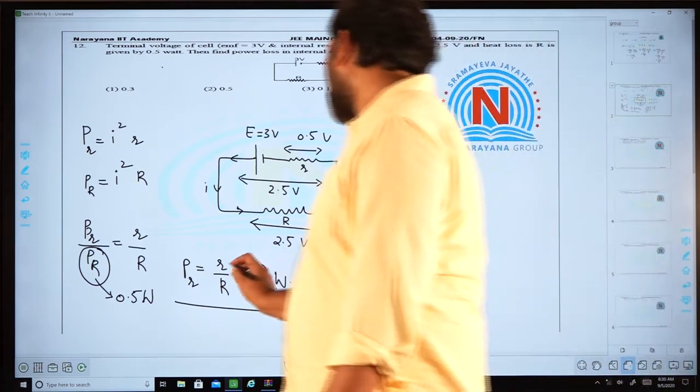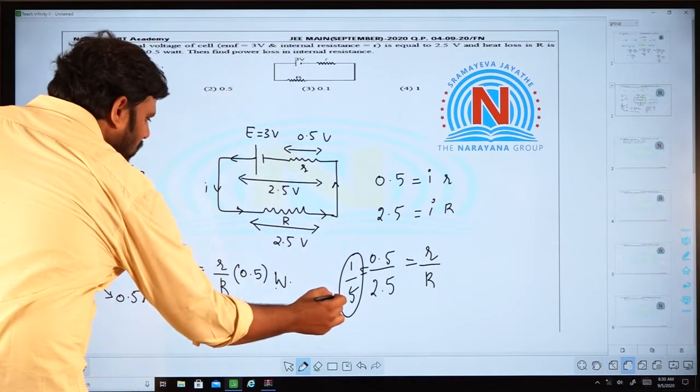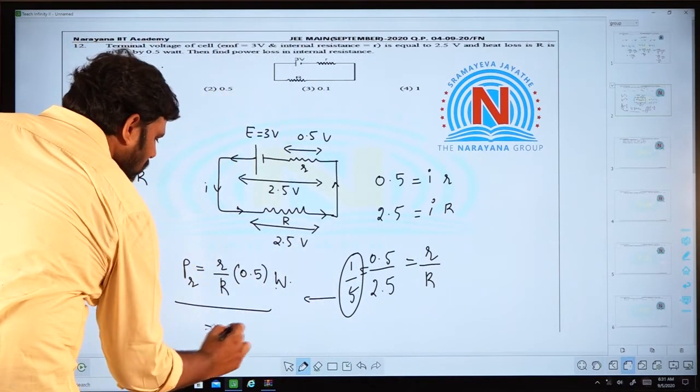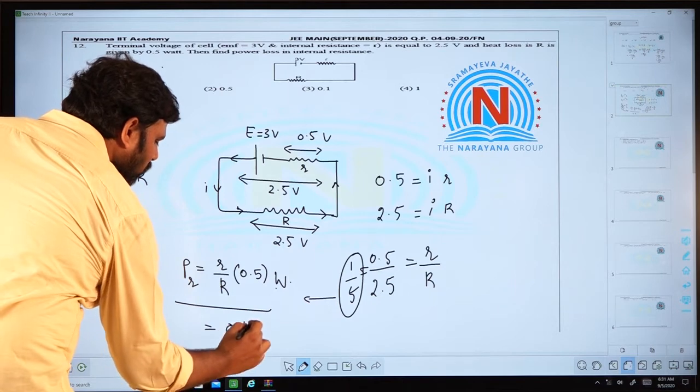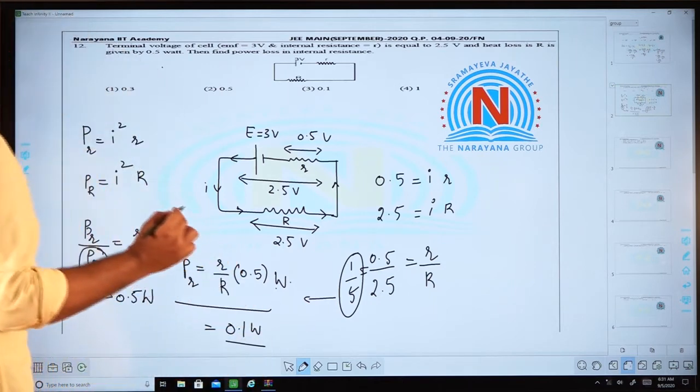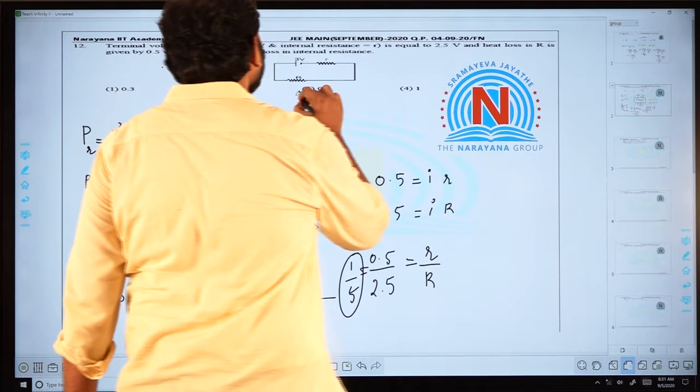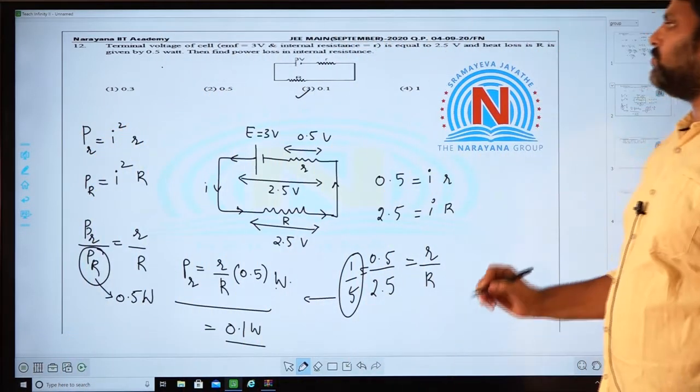So, substituting 1 by 5 here will give you a power of 0.1 watt. So, again a straightforward question, and the correct choice for this question is 3.